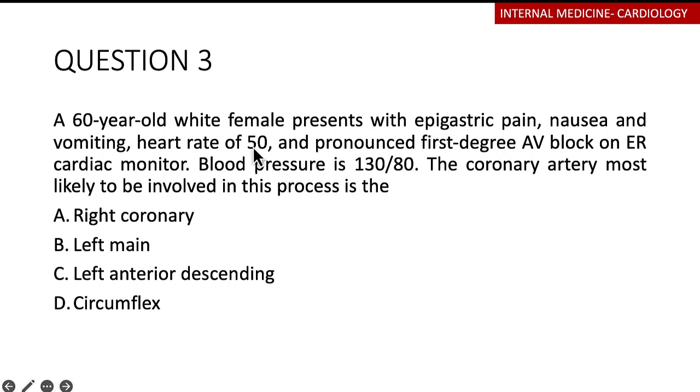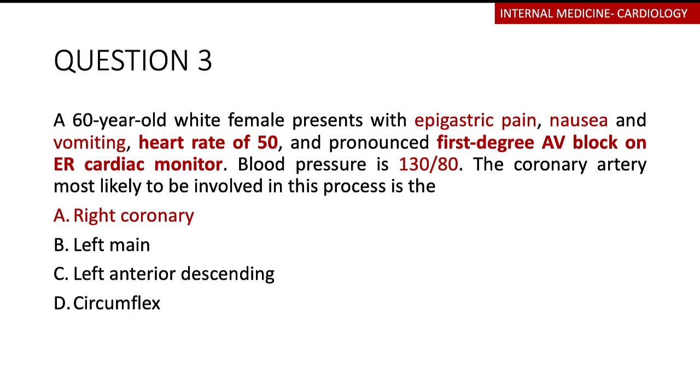Because remember, this is a patient that has presented with an MI, and of course, they've presented with first-degree AV block. They've presented with a pulse rate of 50, so they've presented with bradycardia, and they have a history suggestive of an MI because they have the epigastric pain, the nausea, and the vomiting. And remember that sometimes the presentation of MI may be very, very weird. You may actually just have nausea and vomiting as the only thing that is presenting. So most likely this is involving a vessel that is going to be supplying the SA node and a vessel that is going to be supplying the AV node. So like I said, it's going to be the right coronary artery.